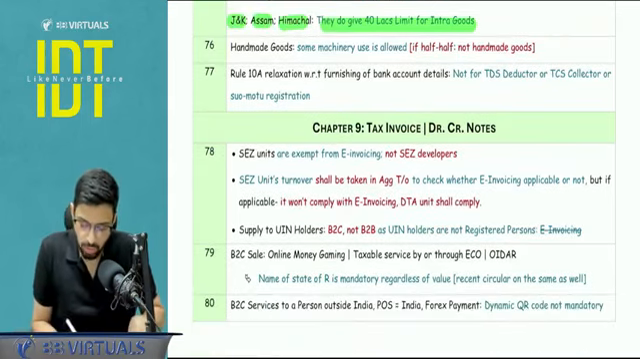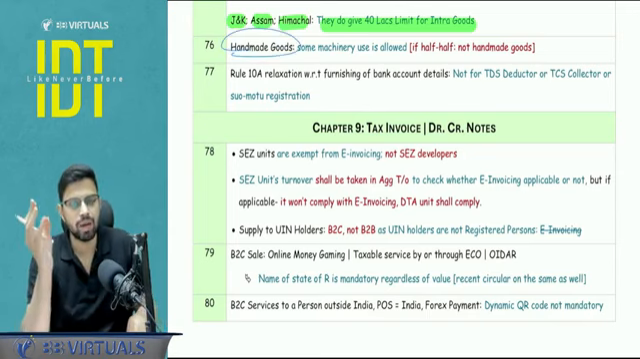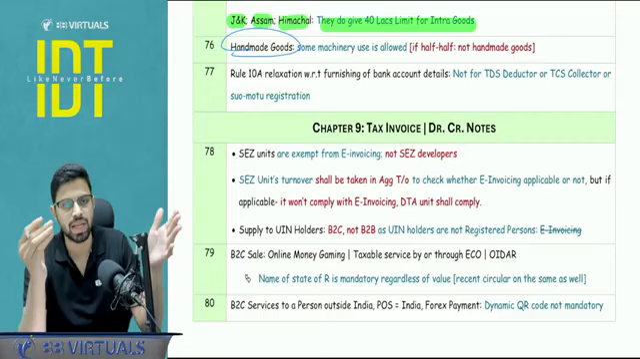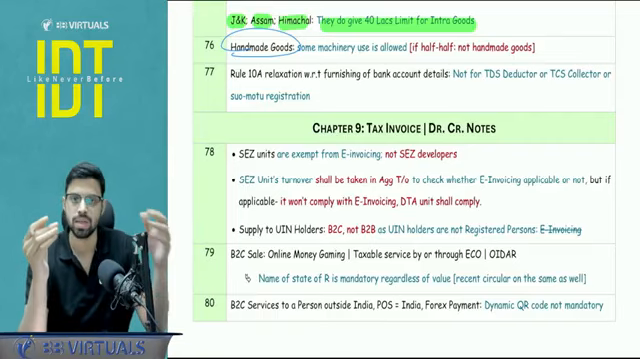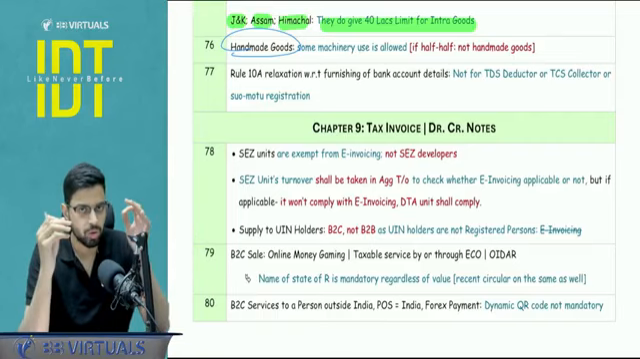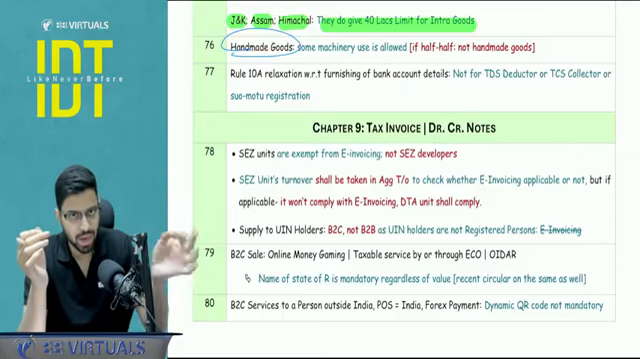Now, handmade goods. Where do we study about this? In section number 24, read with 23. In handmade goods, handicraft goods, even if it is an interstate sale by a casual taxable person or a normal person, you get the benefit of the threshold. You do not get covered under the mandatory registration.